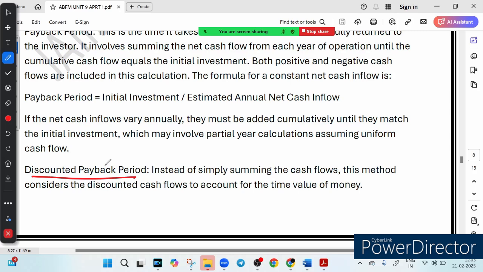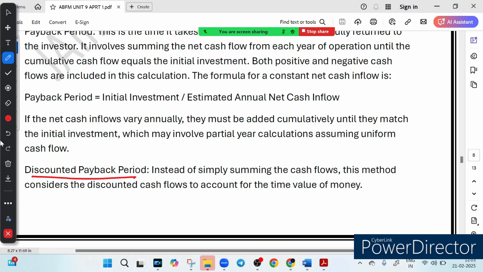So what we have learned till now is that the payback period method is simple and quick. It is great for a small business. Risk and profitability: a shorter payback period means lower risk and quicker return. But it ignores cash flow after the payback period, missing out on the long term profitability.